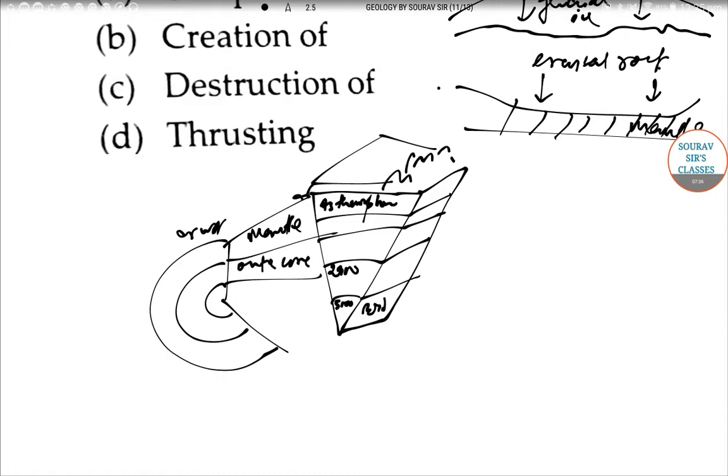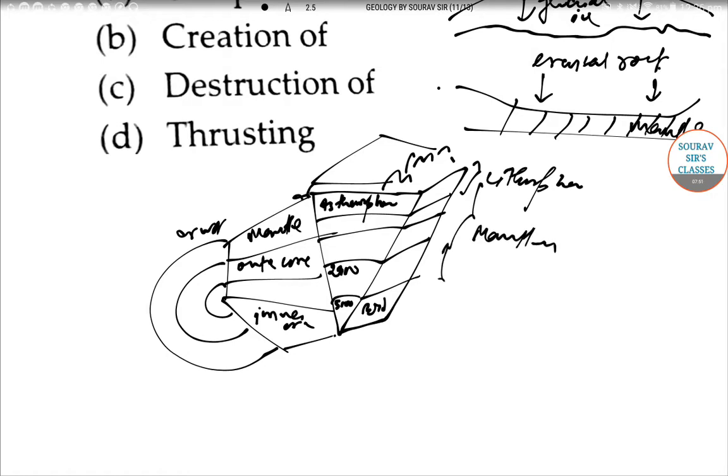The entire part is the inner core. So this part is the lithosphere, this part is the mantle, and this part is our core. This is given not to scale.